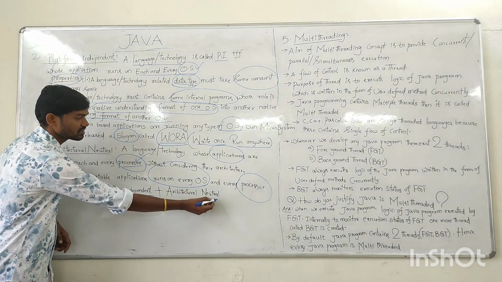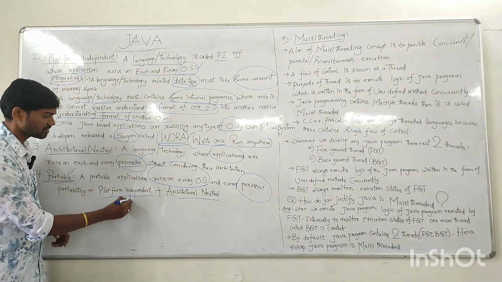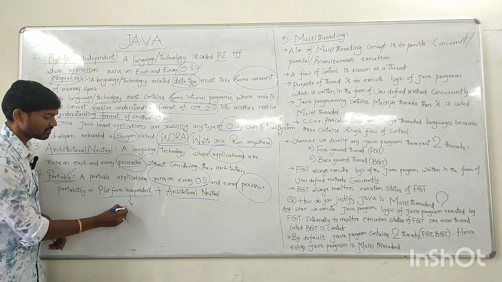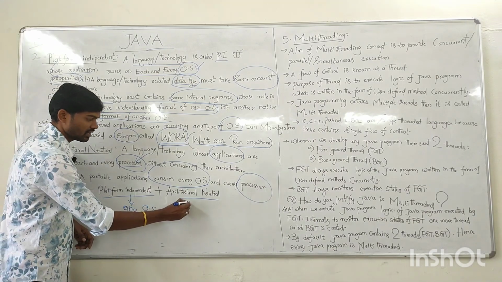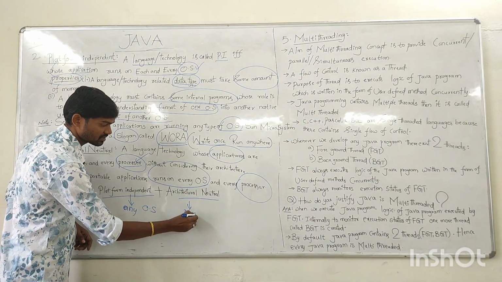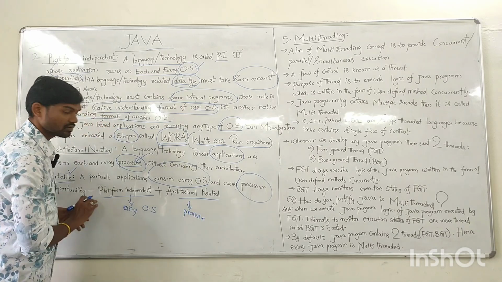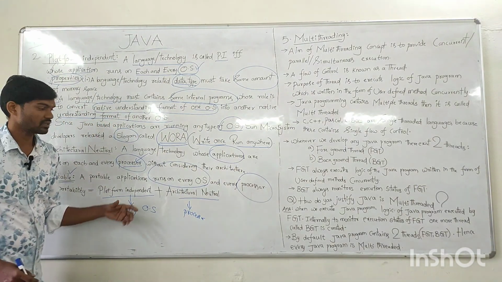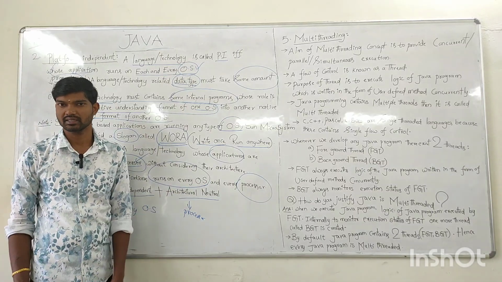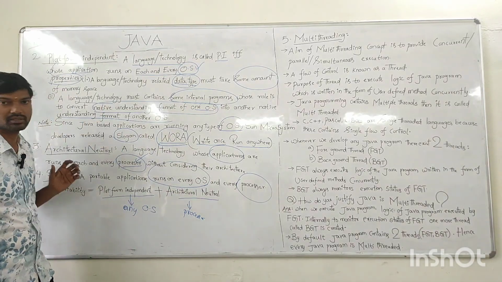Platform independent plus architectural neutral. We know platform independence means that on any type of OS the application should run, and architectural neutral means on any type of processor the application should run. So we can simply say portability is the concept of platform independent plus the concept of architectural neutral. That's the point regarding portability.